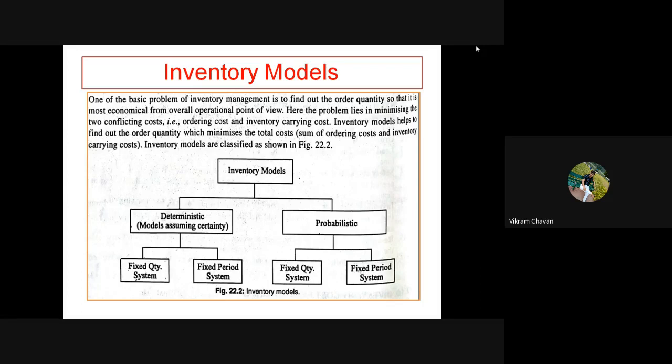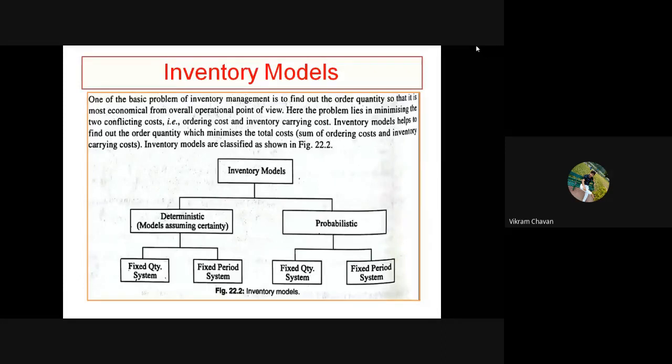In the fixed quantity system, the order quantity remains constant for each and every order. In the future, the order quantity will not be changed, it will remain the same, but the period may vary.